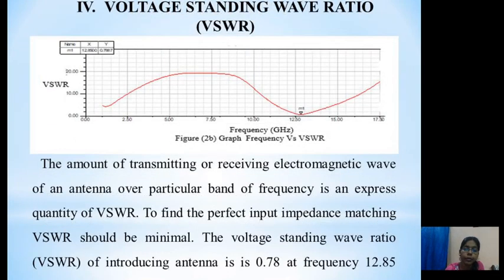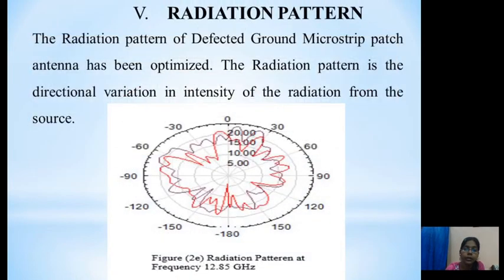Voltage standing wave ratio is the amount of transmitted and received electromagnetic wave of an antenna over a particular band of frequency. The VSWR at 12.85 GHz is 0.778. It should be very minimum, and the voltage standing wave ratio is always less than 2. There is the radiation pattern. The radiation pattern is the directional variation in intensity of the radiation from the source.